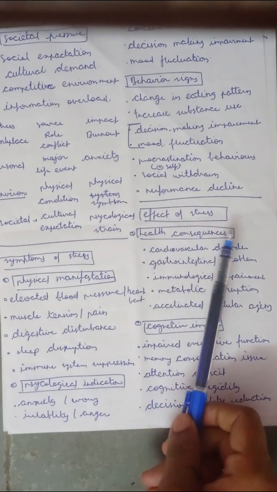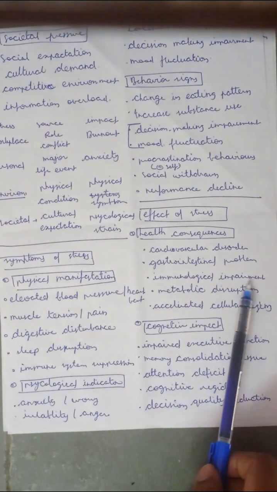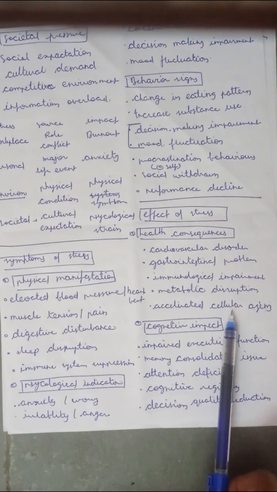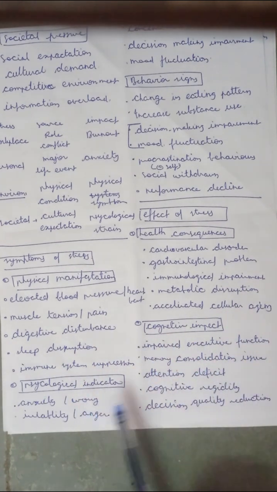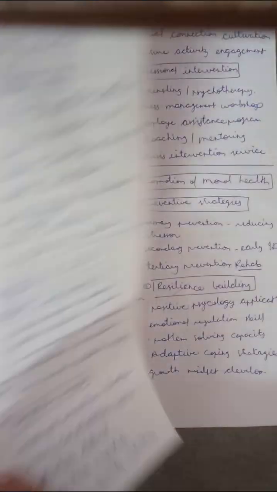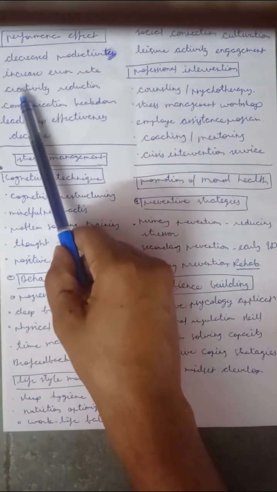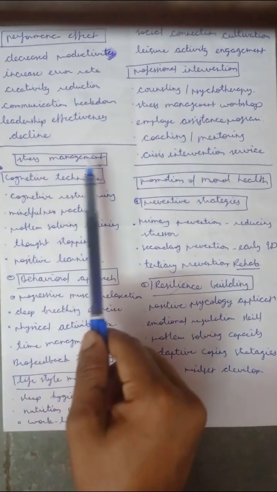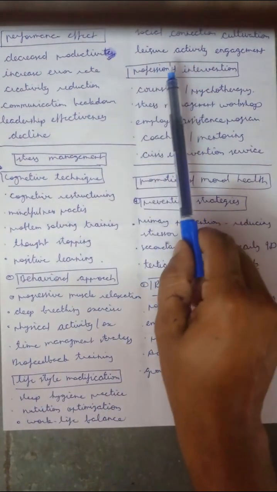The effects of stress: we have health consequences, such as cardiovascular disorder, gastrointestinal problems, immunological impairment, metabolic disruption, and accelerated cellular aging. Then the cognitive impact: impaired executive function, memory and concentration issues, attention deficit, cognitive rigidity, and decision quality reduction. Then the performance effects of stress: decreased productivity, increased error rate, decreased creativity, communication breakdown, and leadership effectiveness decline. Then stress management.